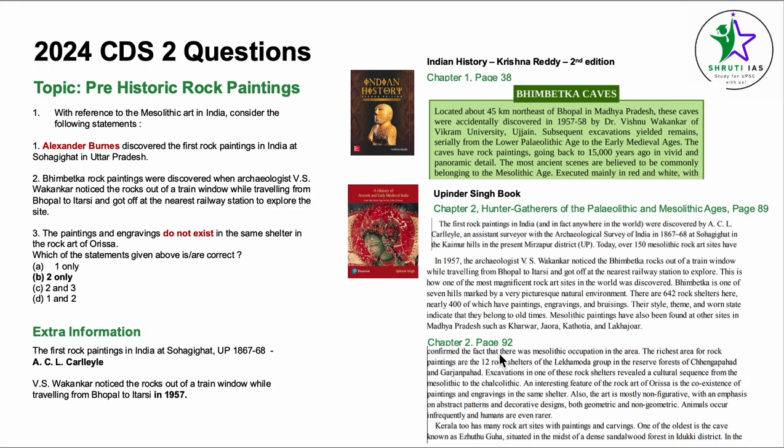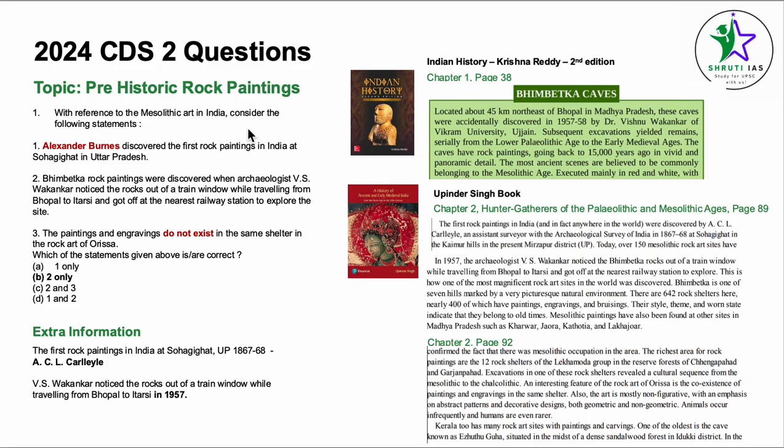Yeah. So this is about the rock arts that exist in Odisha. An interesting feature of the rock art of Odisha is the coexistence of paintings and engravings in the same shelter. Now, these three statements are relatively very difficult. It's not possible to technically do it in the exam because nobody is going ahead and reading Upinder Singh book just for 5 questions of ancient. But because this has been asked once, there's a possibility it can be asked in other UPSC papers, like it can be asked in CAPF, it can be repeated in UPSC CSE. So we are going to do at least the questions of the papers that are done by UPSC.